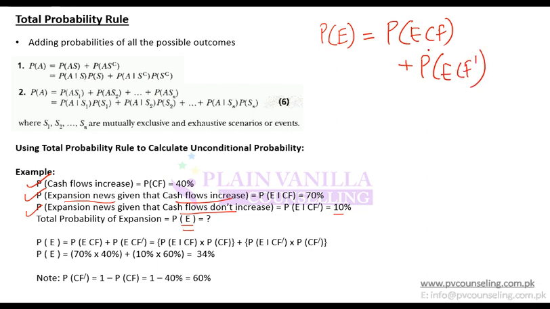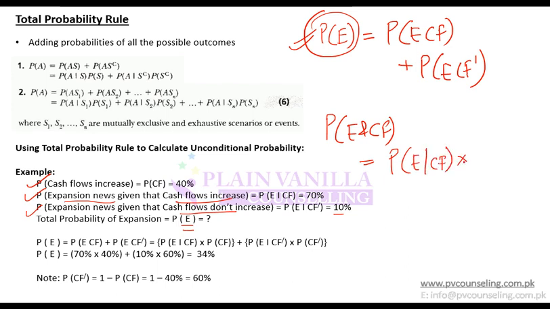If you take both scenarios' probabilities and sum them up, that gives you the unconditional probability of expansion. Now how do you calculate the probability of E and CF? Using the same formula again: the probability of E given that CF has happened, times the probability of CF, is the probability of E and CF.